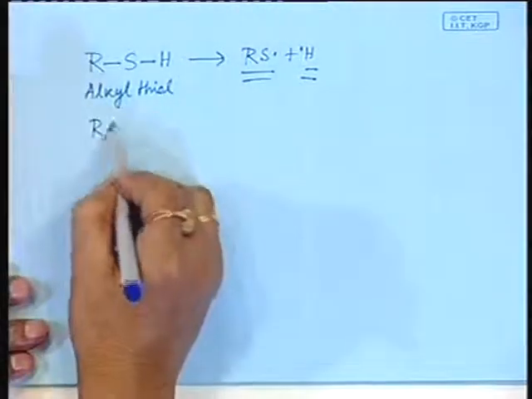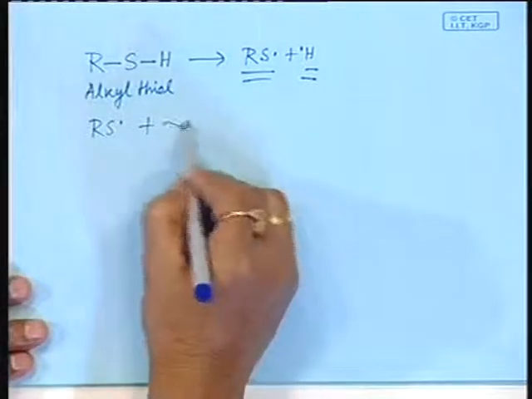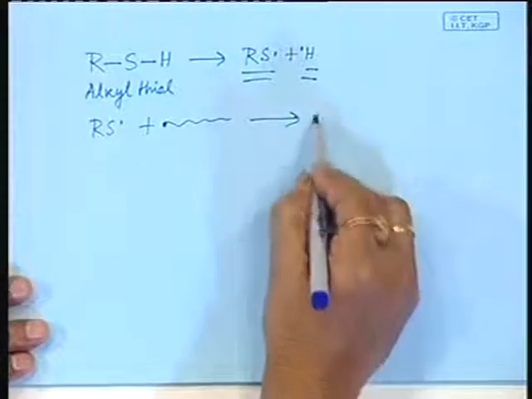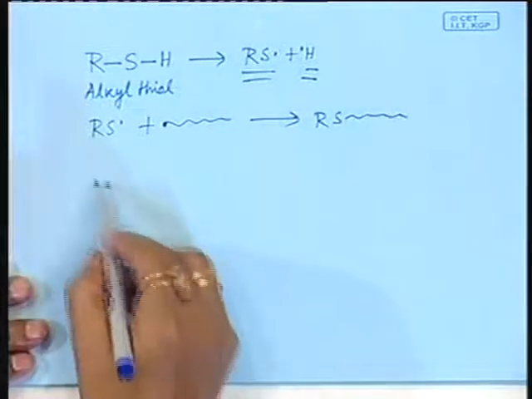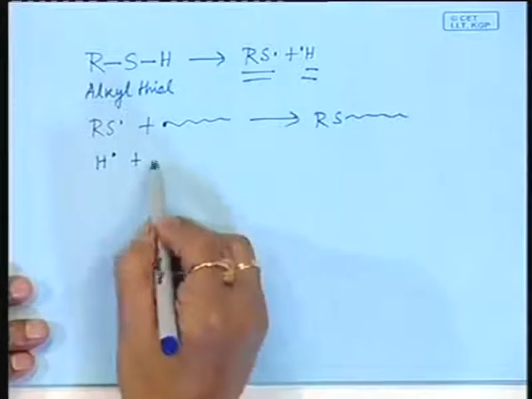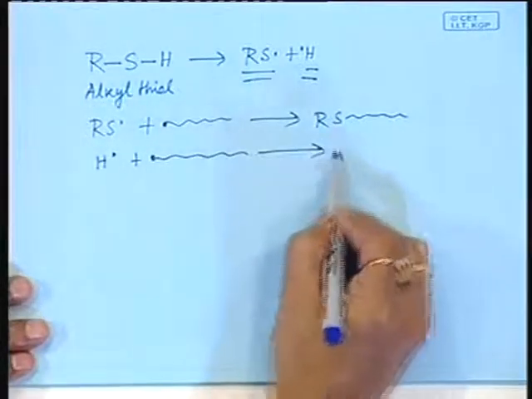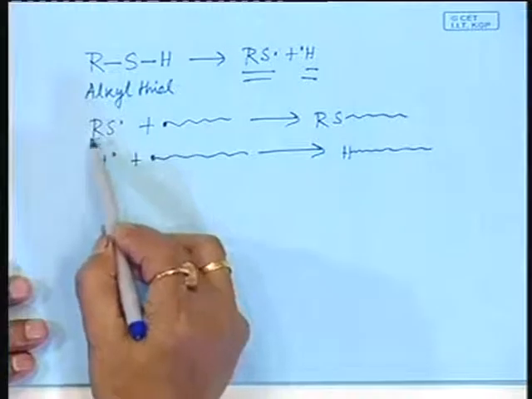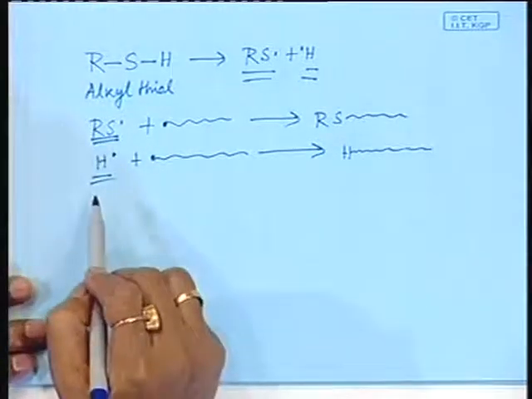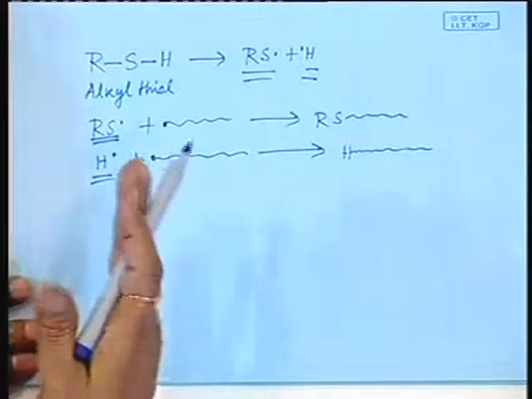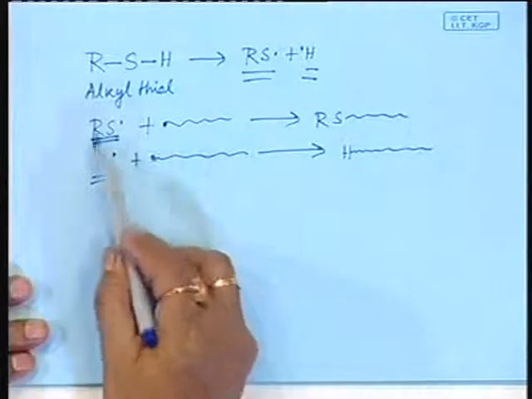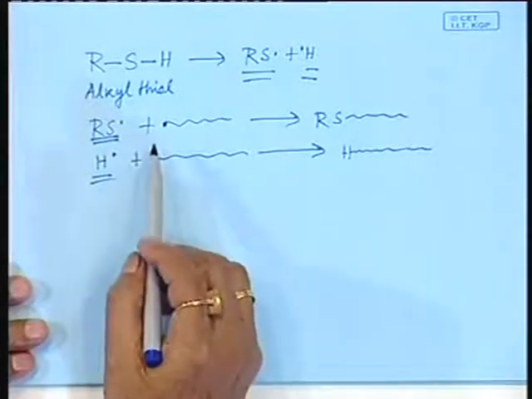Now, these active radicals react with the growing chain. So, that will stop the growth, forming like this, or with H. So the activity of the polymer chain will be transferred to this or this. That means that will annihilate the growth, stop the growth. Sometimes these are also known as radical scavengers.